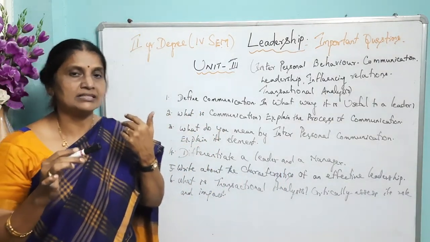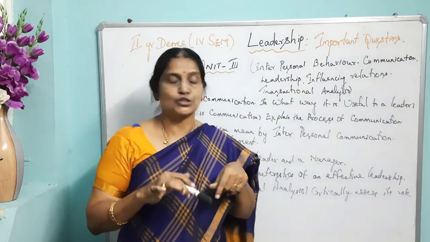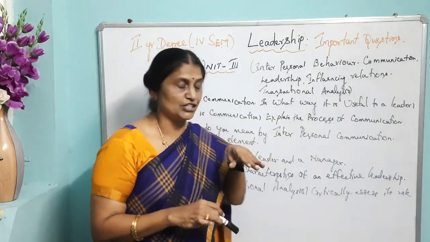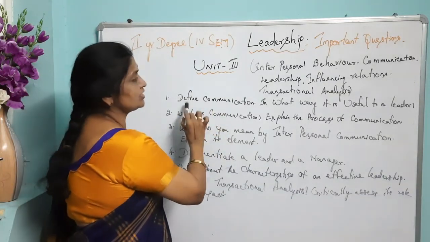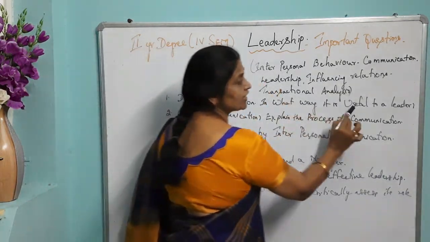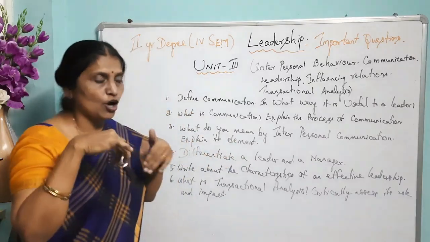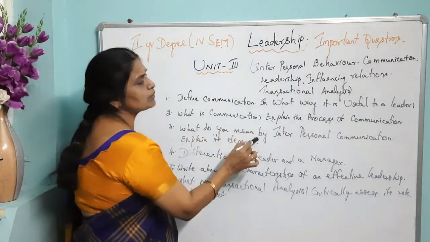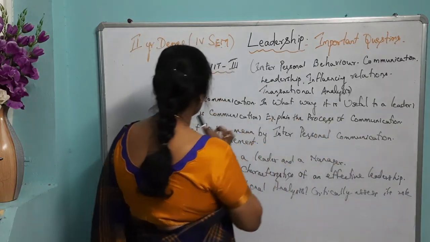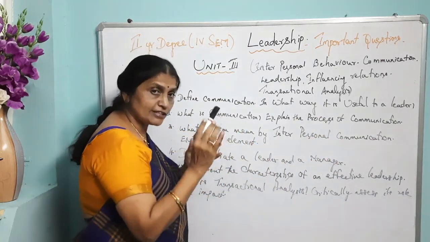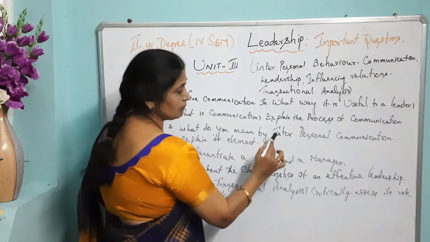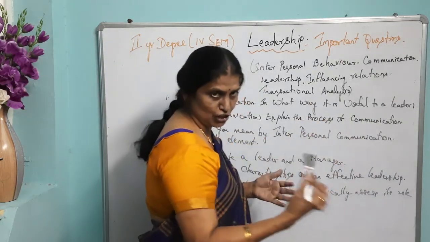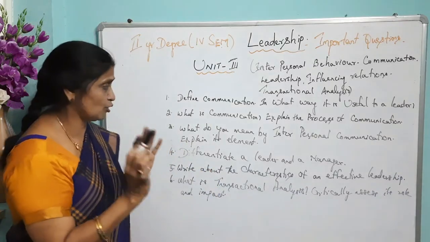I corrected your papers. Actually, you have put a diagram also, and that is for this question, what is communication? Explain the process of communication. And another question on communication is define communication. In what way is it useful to a leader in an organization? Now, question number 3 is what do you mean by interpersonal communication? Explain its elements. Again, a question on communication, but this is slightly different from these questions. That is interpersonal communication in an organization. Why it is very important.